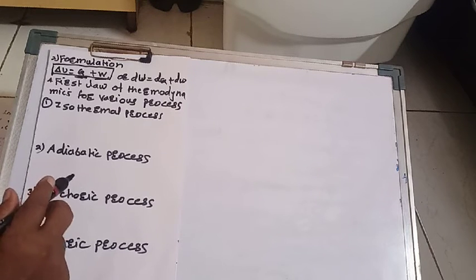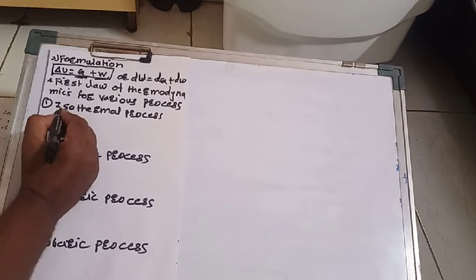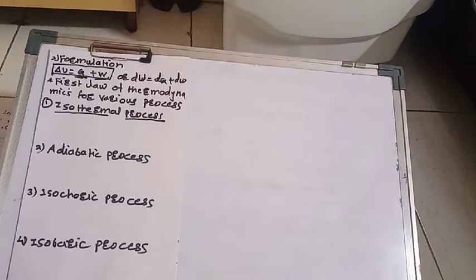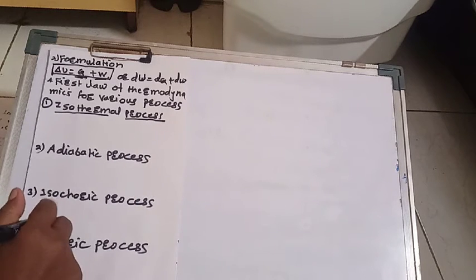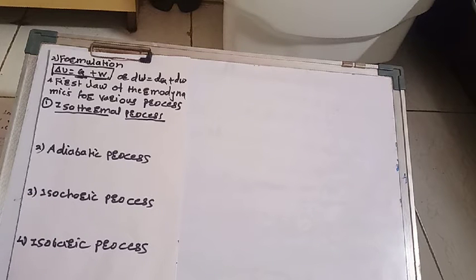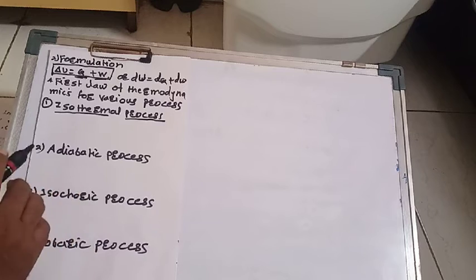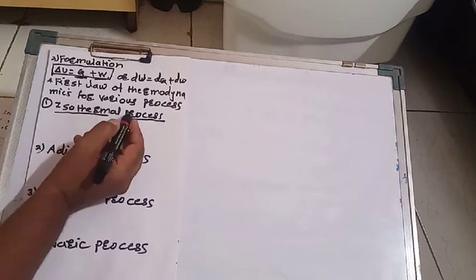If we consider different processes, that is isothermal process, adiabatic process, isochoric process and isobaric process, then how is this first law of thermodynamics applied for the various processes? The first process is the isothermal process.